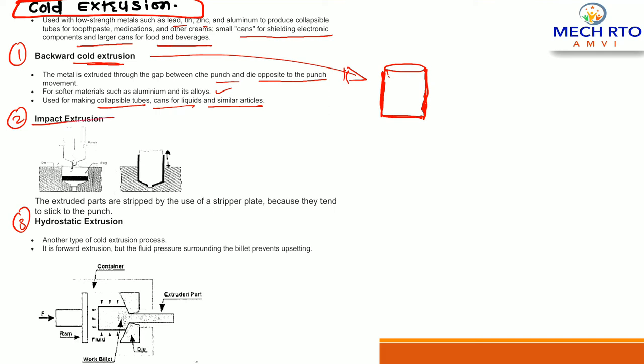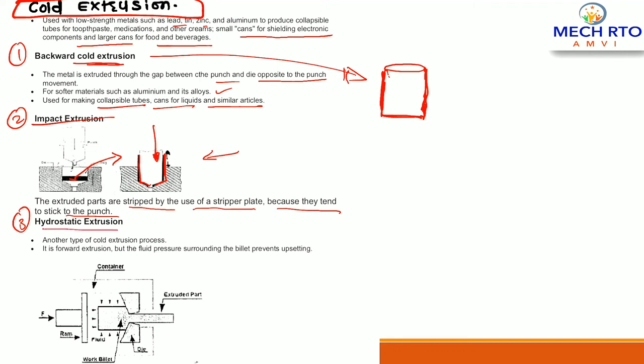What is this impact extrusion? The extruded parts are stripped by the use of a stripper plate because they tend to stick to the punch, right? So this is impact extrusion. We are pressing this material and we are getting a desired shape, that is impact extrusion.